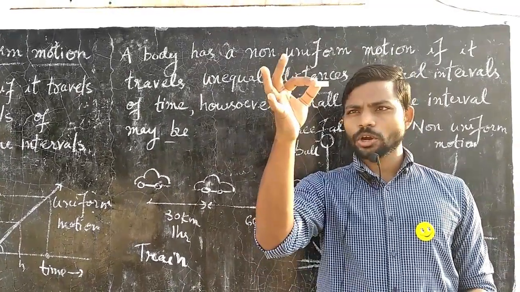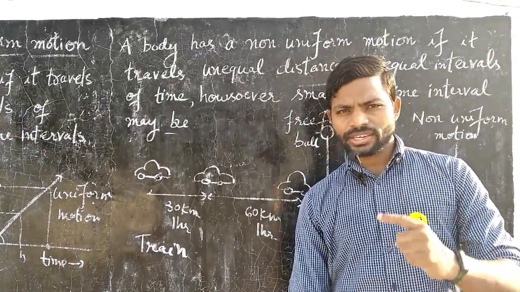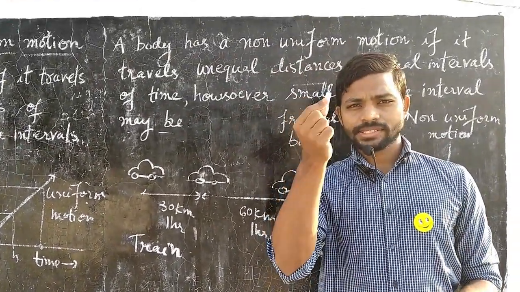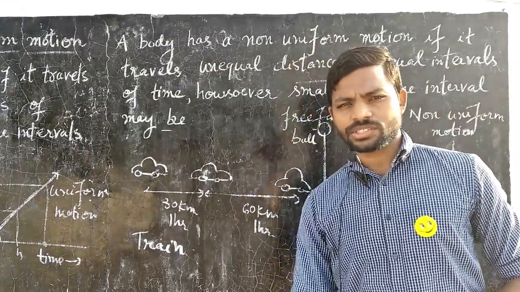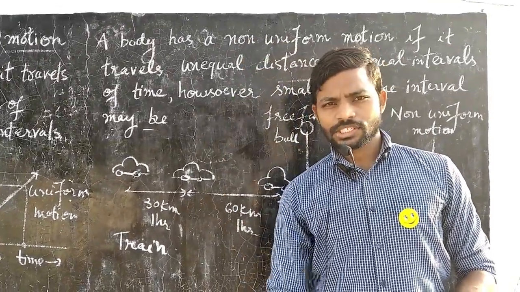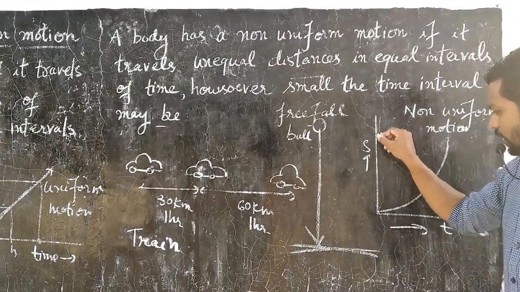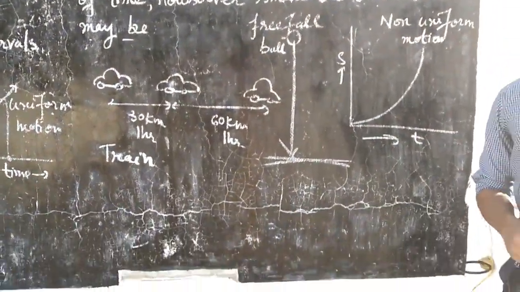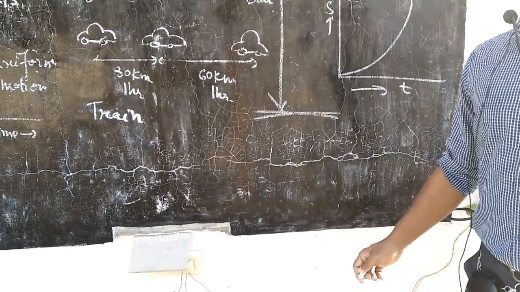Let us say I drop this chalk piece from this height to the ground. As it is going down, its speed is not remaining same, it is actually increasing. It's going faster and faster. So again, the motion of this chalk piece is a non-uniform motion, right? So generally the graphs for non-uniform motion would not be straight, it will be curved.